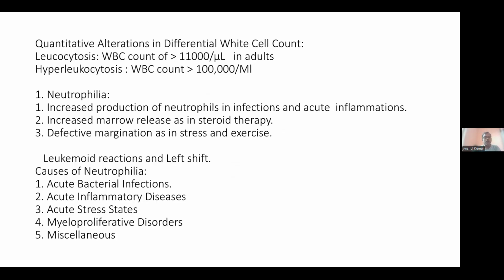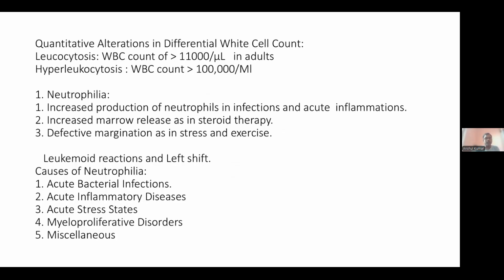Now, next is the left shift. Left shift is an increase greater than 20% in the number of band cells, also called bandemia, in relation to neutrophils. When the left shift occurs, immature cells like metamyelocytes, myelocytes, and promyelocytes are released into peripheral blood. The presence of band cells is a clue to infections. So these are the two important things, the leukemoid reaction and left shift of neutrophils.